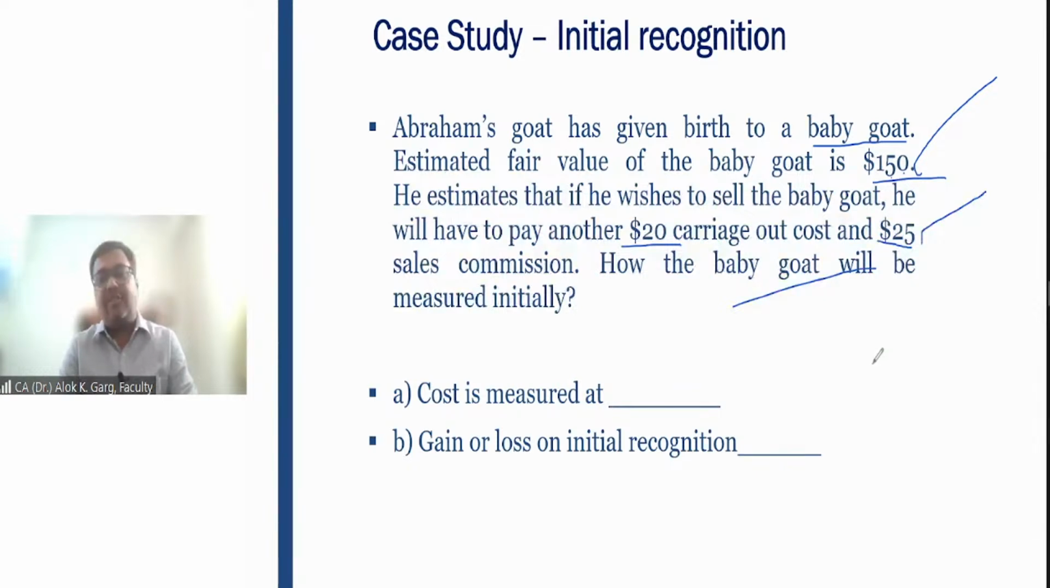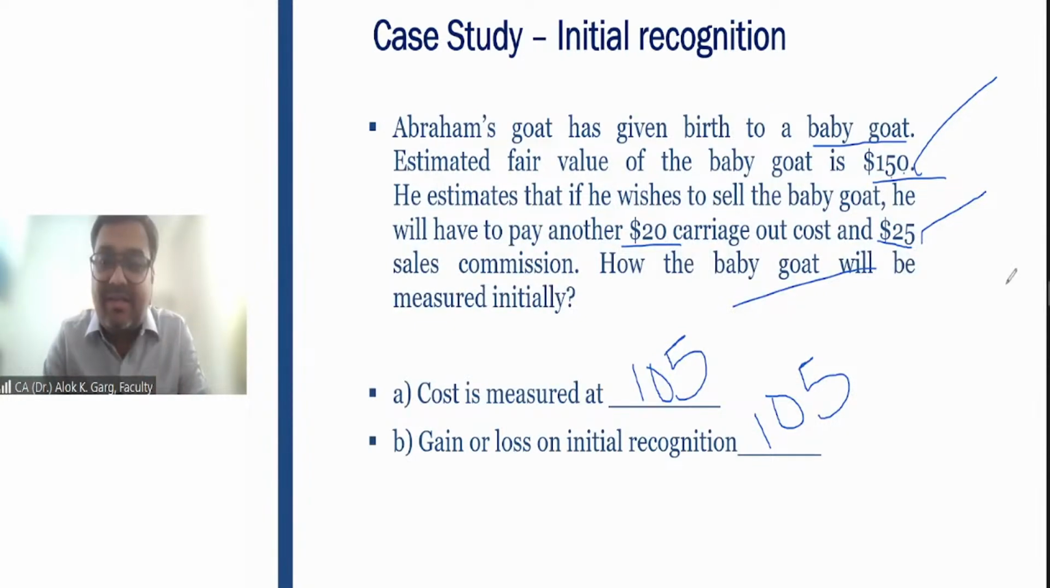Accounting entry: biological asset account debit to other income. So cost is measured at 105, right? And gain on initial recognition is 105 only, because he is not paying anything. It is the birth of a baby goat. Understood? Have you understood this thing? Is it clear? Good.